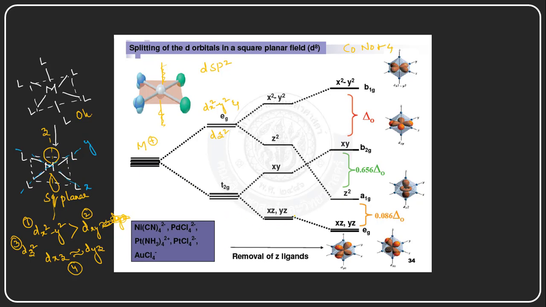So they have the least probability of repelling the orbitals of the ligand, and further splitting takes place in such a way that the dx square minus y square orbital has a higher energy than the dxy orbital, then the dz square orbital, and then the dxz and dyz orbitals. This is the splitting of the d orbitals in square planar complexes, and these are the examples of square planar complexes.